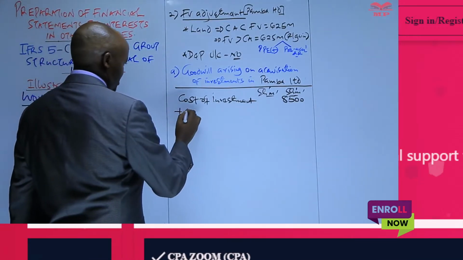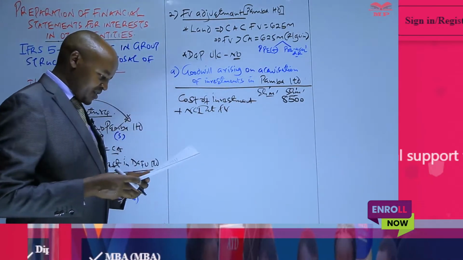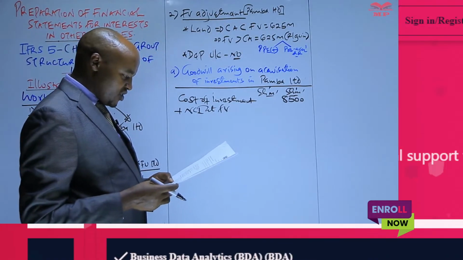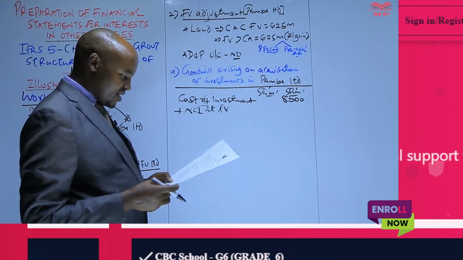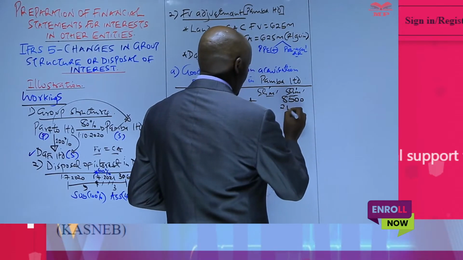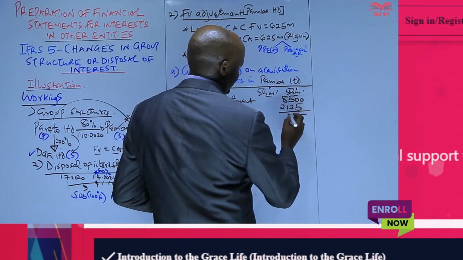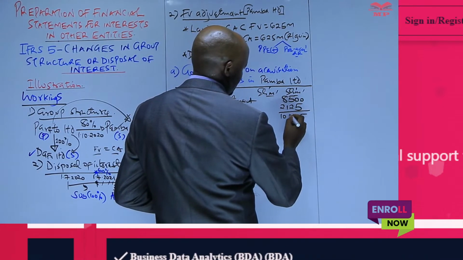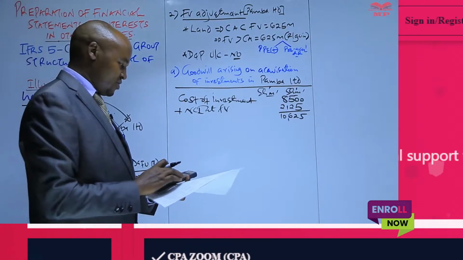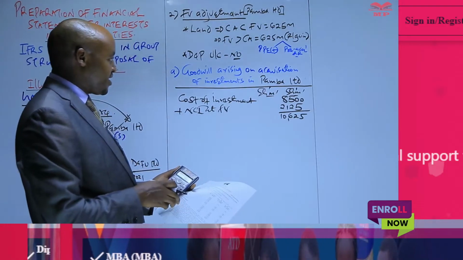So to this, we then add the NCI at fair value, because you're using the full goodwill method. This figure is also given in note number 2, additional information number 2, the last sentence. We are told at the date of acquisition of PABA, the non-controlling interest had a fair value of 2,125. So we add the two. So let's confirm whether that is correct. We have 8,500 plus 2,125, which will give us 10,625.